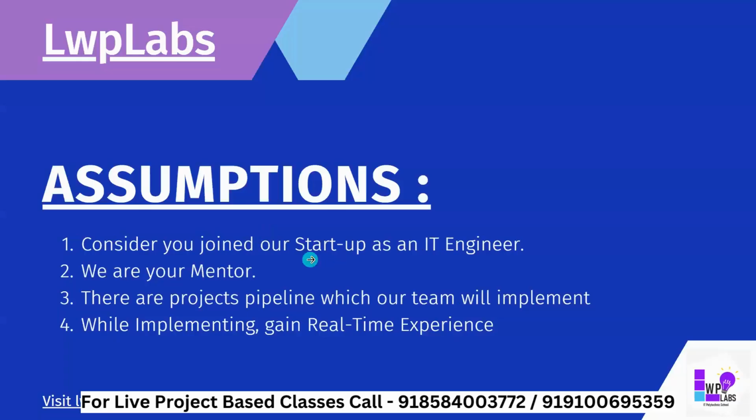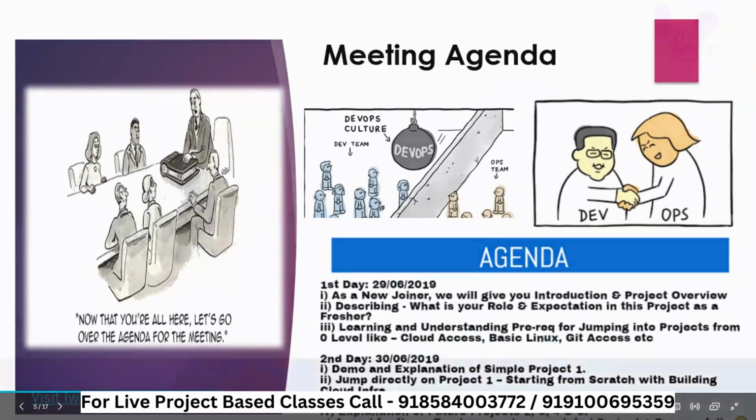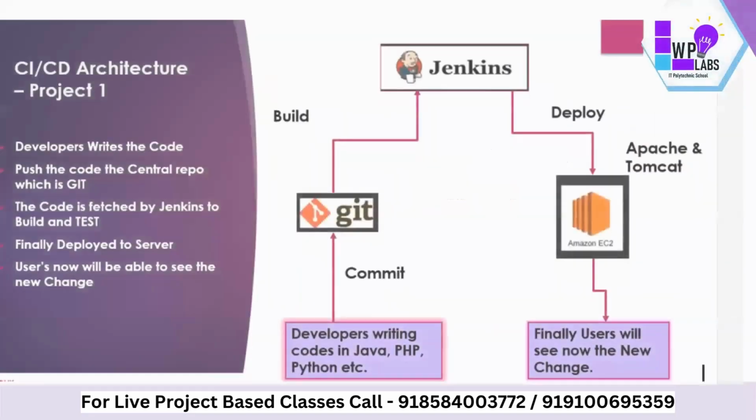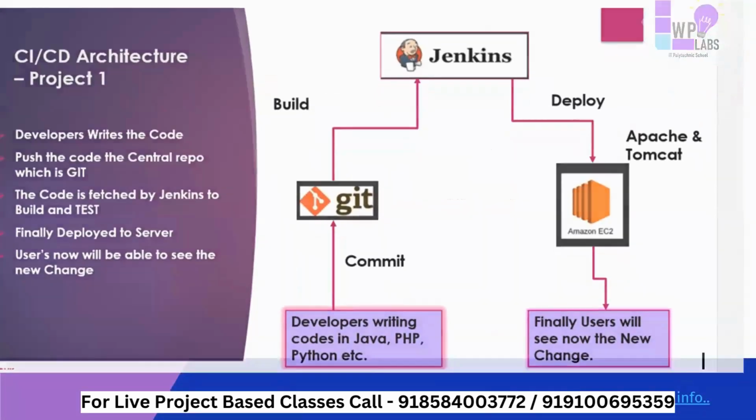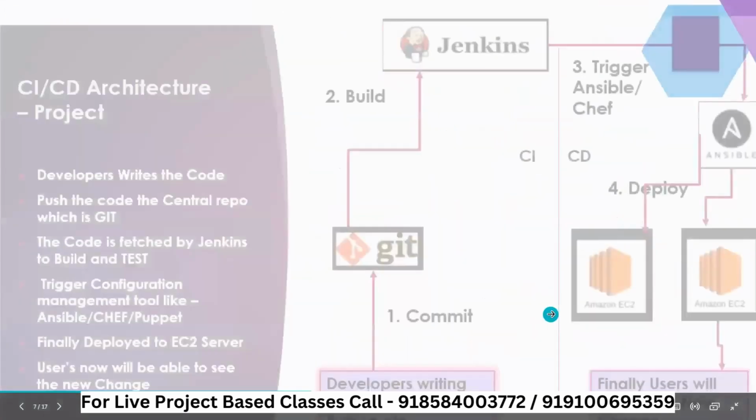So these are some assumptions. We'll go a little bit ahead. This is the meeting agenda, just to make clear from the very beginning that you will be a new joiner and I will be your mentor. We'll give you cloud access, Linux access, Git access, and some other access, which you will use for doing the project. There will be some projects with diagrams which you will be doing. Before that there will be some manual projects.